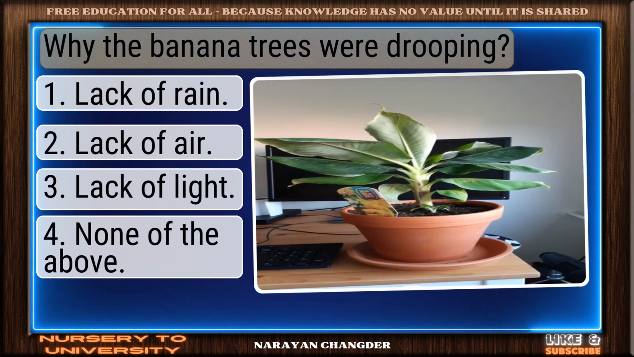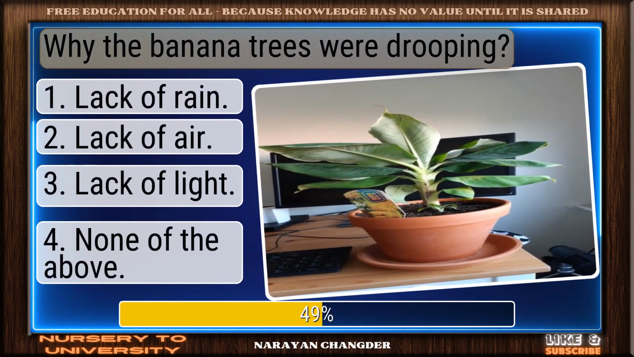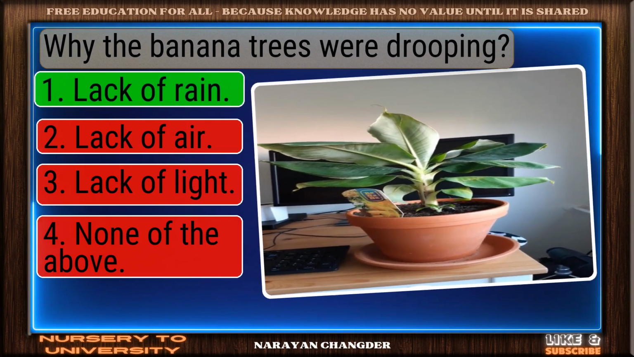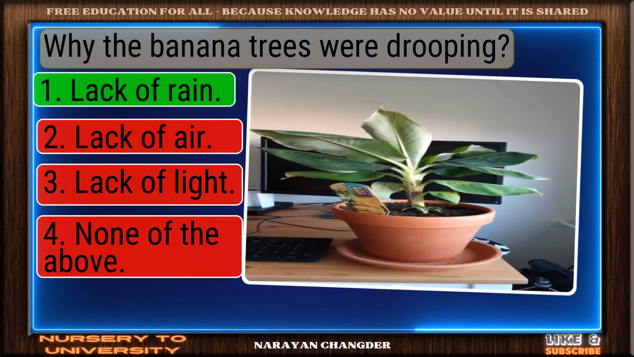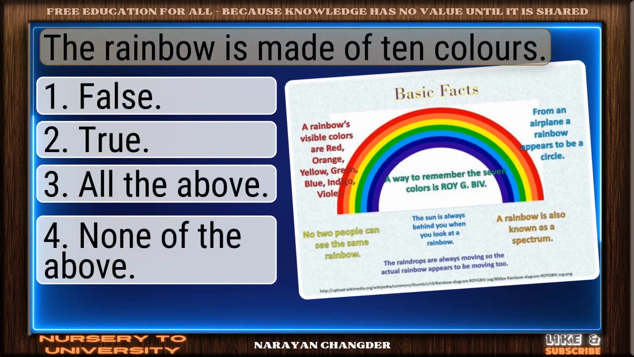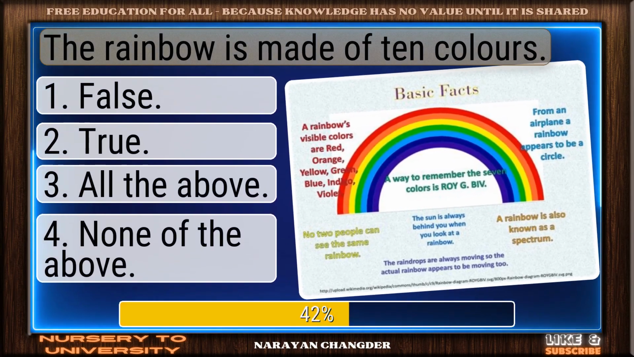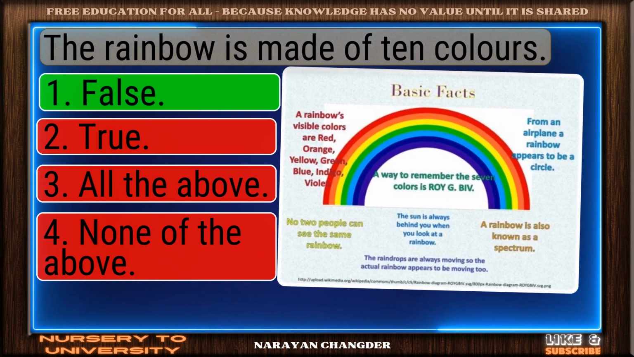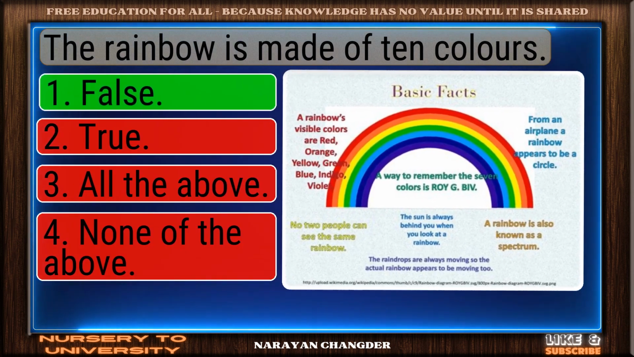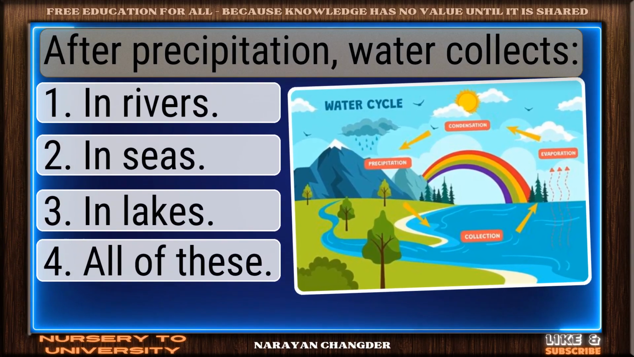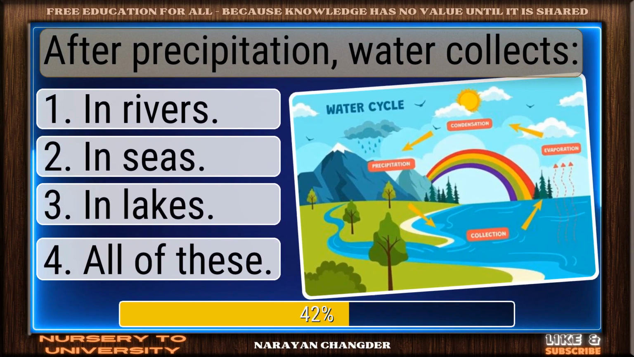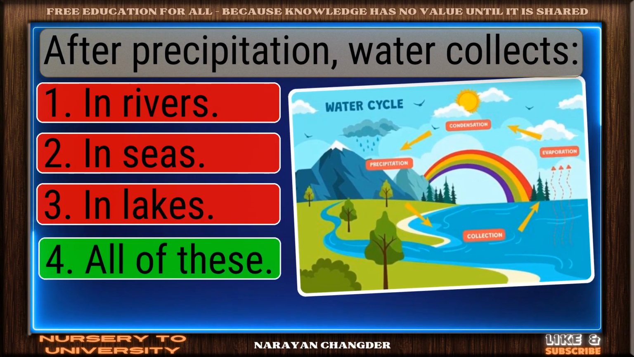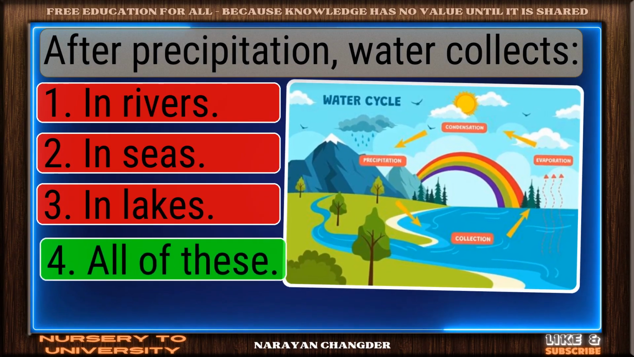Why the banana trees were drooping? Great thinking. Lack of rain is the right choice. The rainbow is made of 10 colors. Exactly. False makes sense and it is right choice. After precipitation, water collects. Smart pick. All of these is the correct choice.